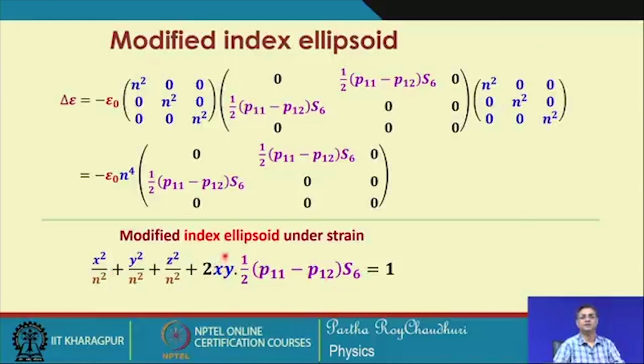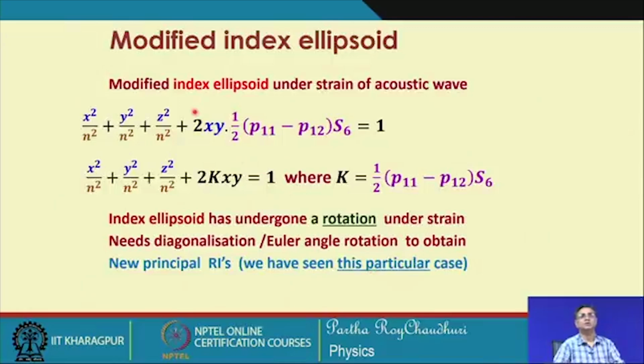We will see that if it is otherwise a different polarization, but the direction of propagation is still x, then that polarization will be appearing, particularly the z polarization will be appearing here. So, that will be the difference. So, the modified index ellipsoid under strain will be written in this form.